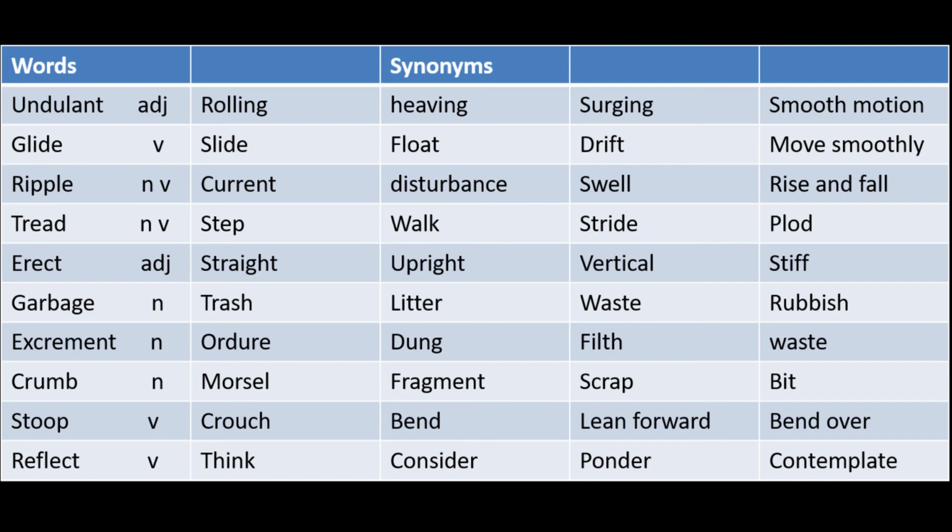Stoop is a verb, but it can also be used as a noun. In the poem it is being used as an adjective and a verb. Stoop means to bend down: crouch, bend, lean forward or bend over. When stoop is a noun, it means a raised platform, the platform outside houses that people build with mud, that is also called a stoop. Reflect is a verb. It means think, consider, ponder and contemplate.